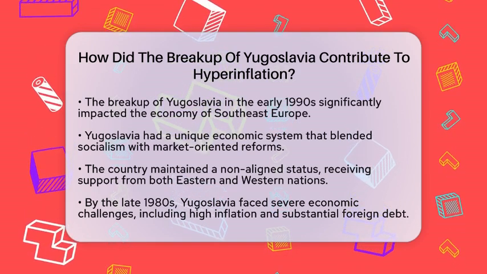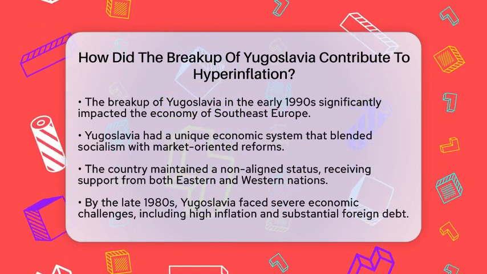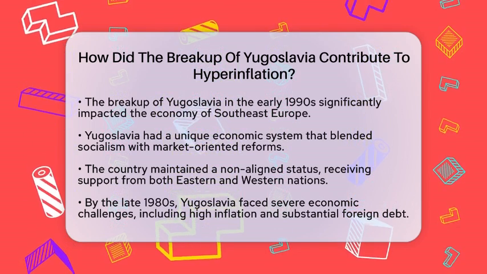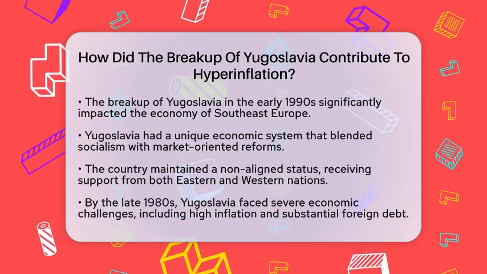The breakup of Yugoslavia in the early 1990s was not just a political event. It had a massive impact on the economy. To understand this, we need to look at the economic conditions leading up to the breakup.